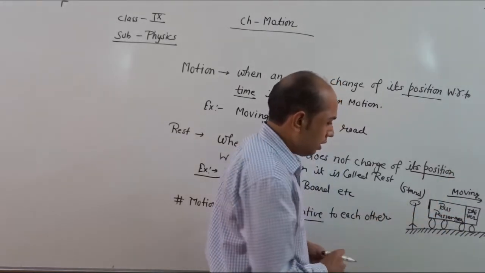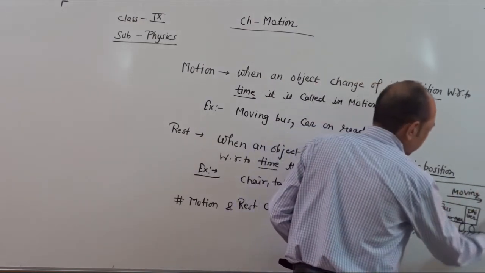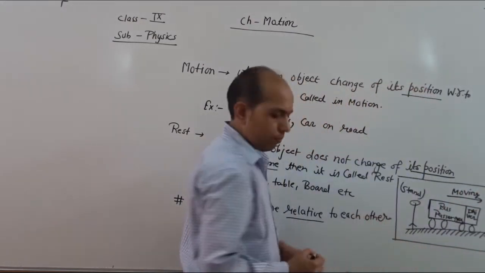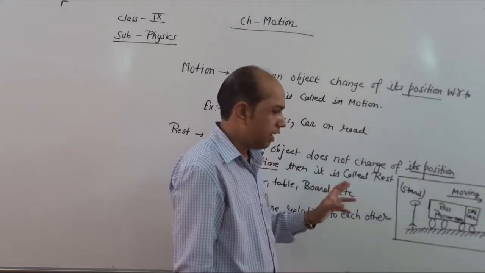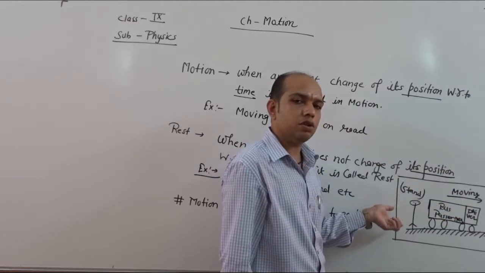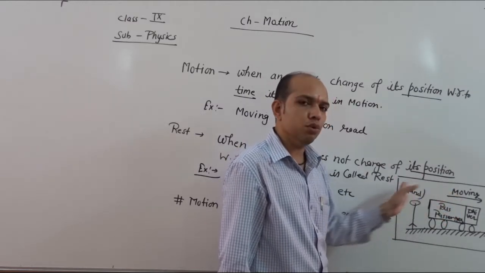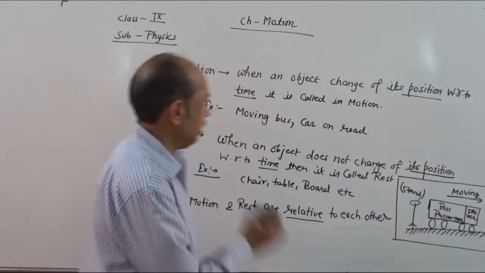So what we see in this example is that motion and rest are both relative. Once motion is there, rest is also there. Rest and motion are just relative to each other.